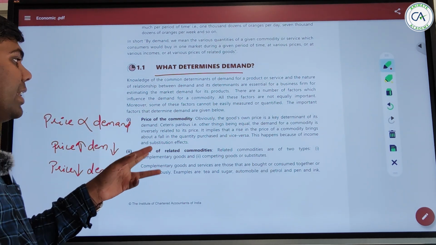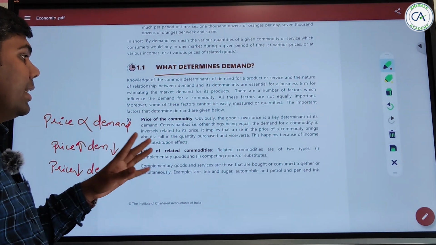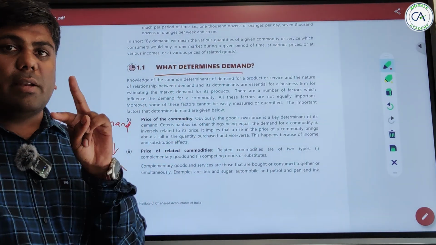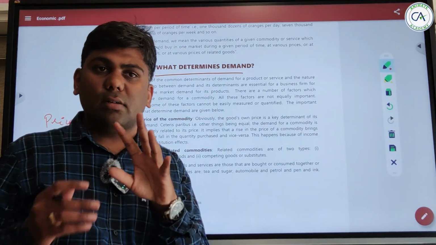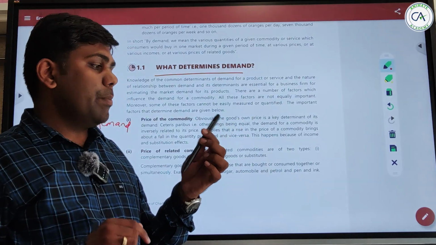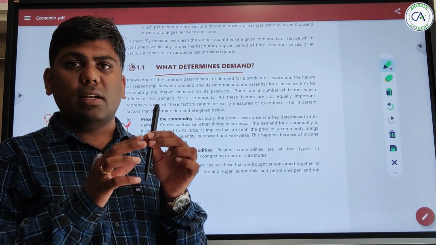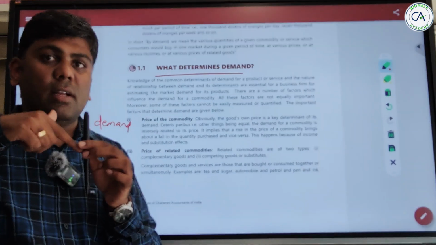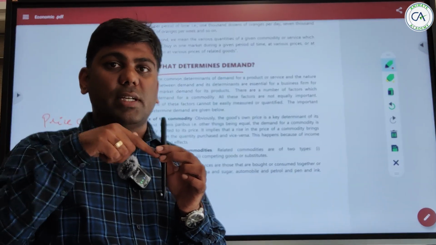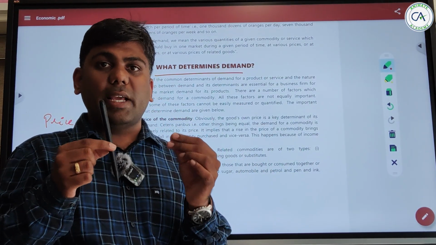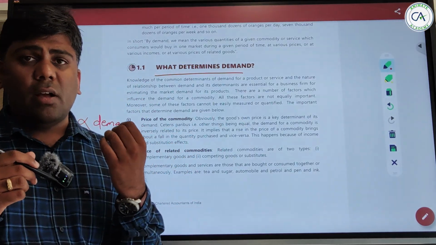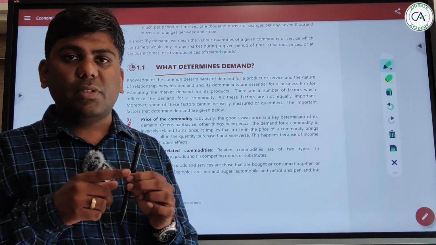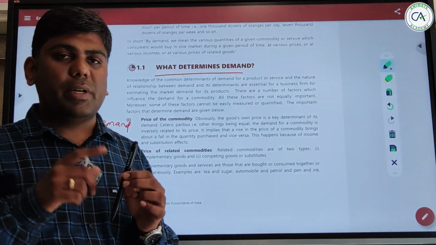Now the second one, price of related commodities. For a commodity, there can be 2 related commodities. Let's suppose this pen is of a certain brand. The refill inside the pen is one related commodity, and another brand pen, like another finger grip or some other brand product, is its substitute or competitive product.